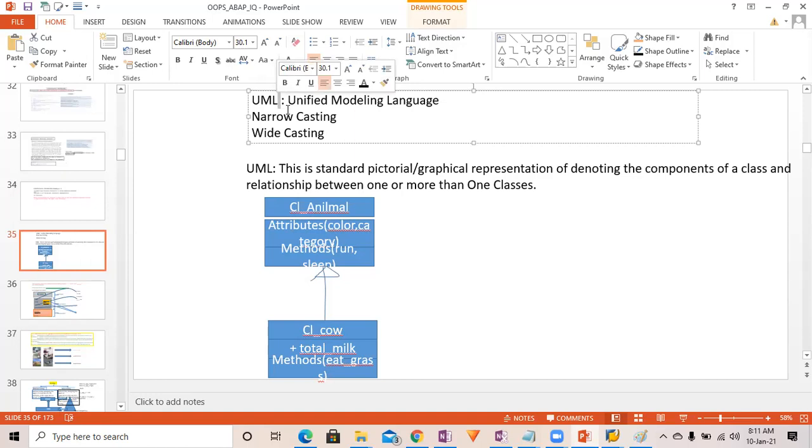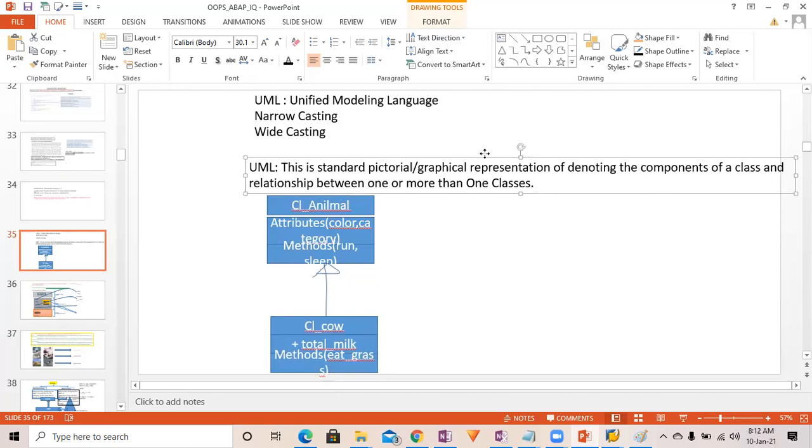So UML diagram is nothing but a set of pictorial representations, and we have multiple UML tools. If you are able to design your requirement in UML form, it will automatically generate the object oriented code for you. That's the biggest benefit of UML.